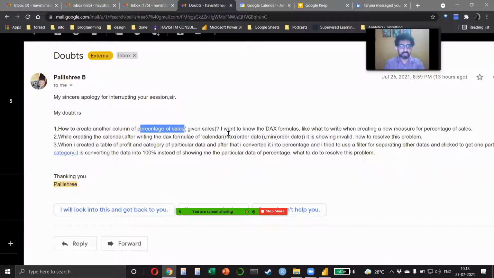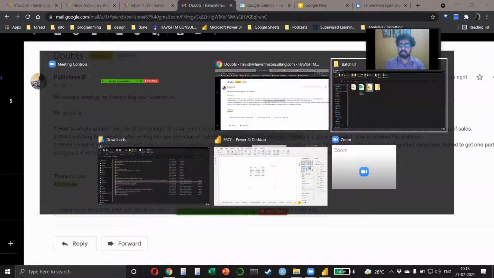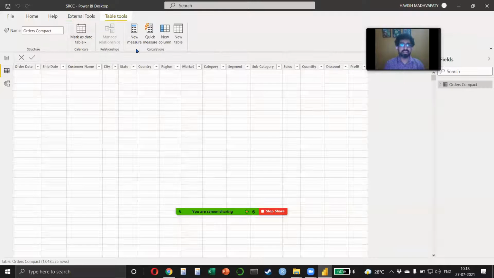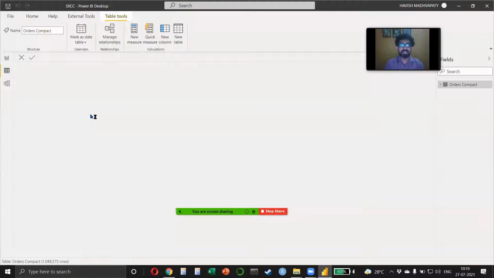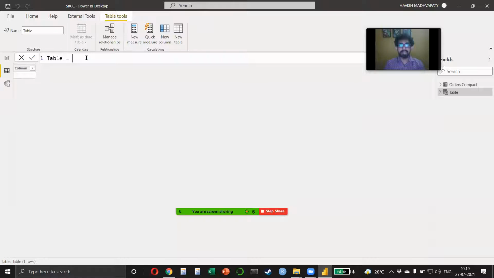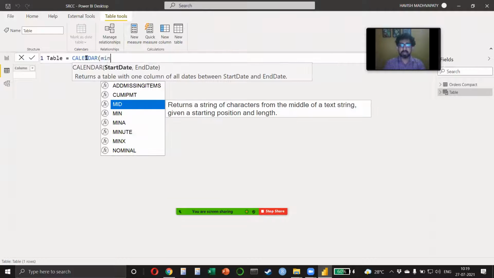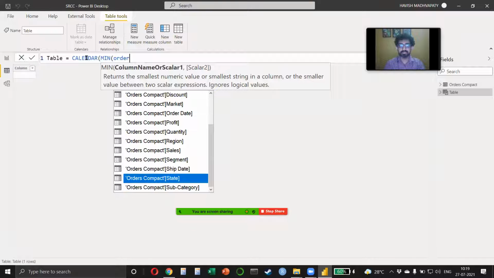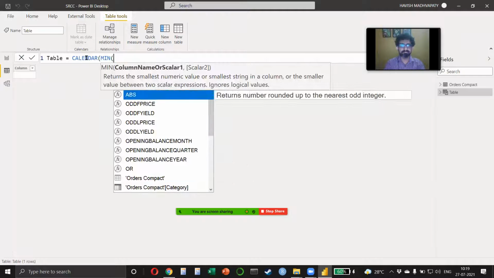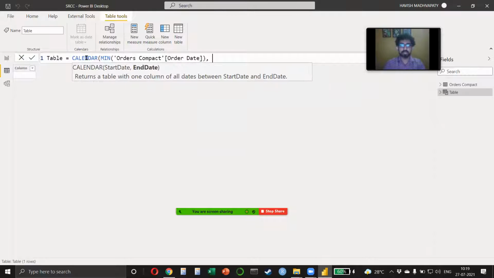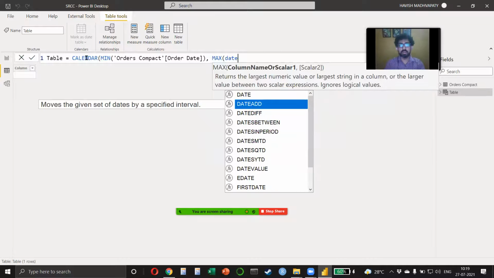Okay. This I had already answered. The calendar max and min should actually be min and max. So very quickly, if I go back to Power BI and I create a new table, I can say that my table is equal to, let me increase the size as well, my table is equal to calendar, minimum of my order date, comma, maximum of my order date.